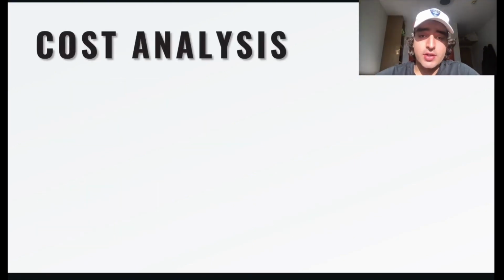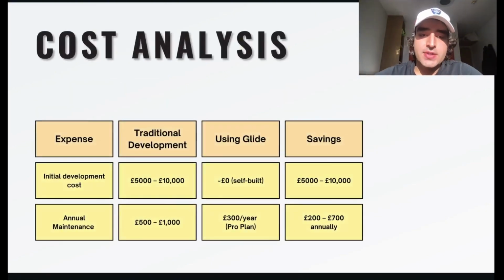So we did a very quick cost analysis for our project. As we can see, the traditional development cost of a software application is between 5,000 and 10,000 pounds. Using Glide, it's self-built, so the cost is approximately zero. You can use YouTube videos. You can make your company learn how to make software using Glide, and you will then save 5,000 to 10,000 pounds. The annual maintenance for a traditional app is between 500 and 1,000 pounds for bug fixes and server maintenance. Instead, using Glide, you just have to pay 300 pounds a year for the Pro plan.